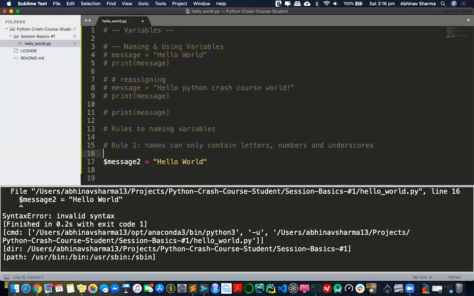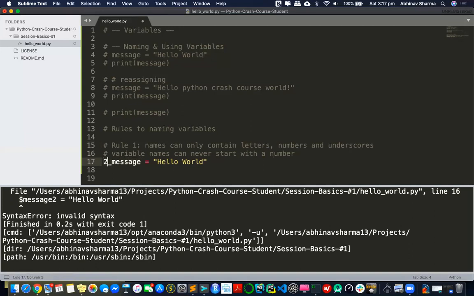And in this, you need to remember something, that even if you are using letters, numbers, and underscore, variable names can never start with a number. This is allowed, right? You can use letters, you can use numbers, and you can say underscore message. This is valid, right? As per the previous statement, I have a letter, I have underscore, I have a number.